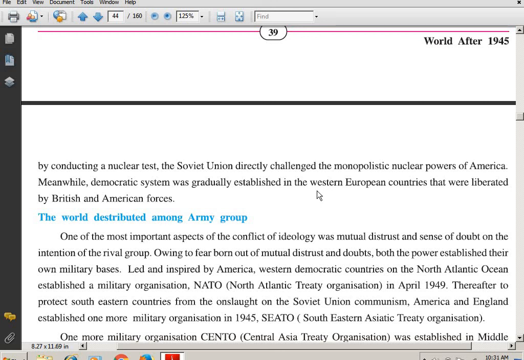So over here we studied about the United Nations Charter and the Cold War. Students, tomorrow in the next class we'll study about the world distributed among the army groups.